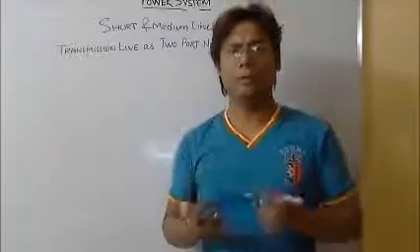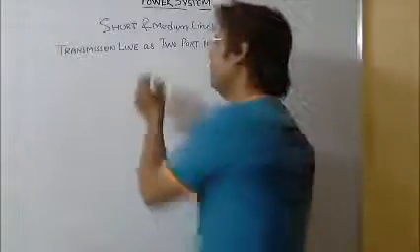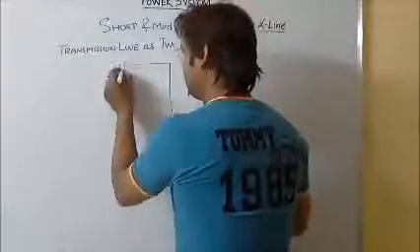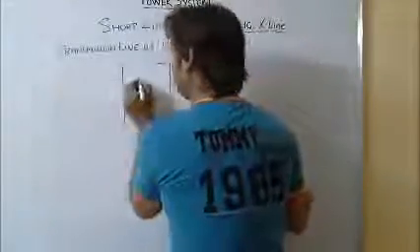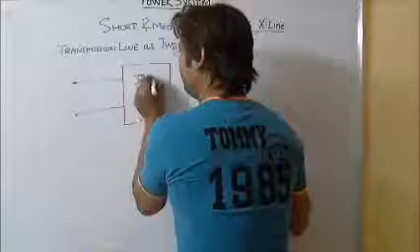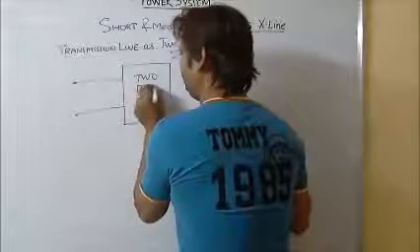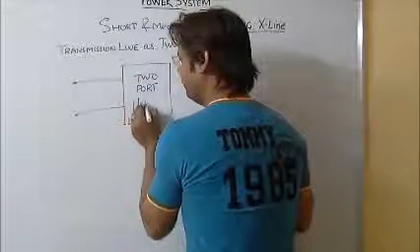No need to discuss the two-port network much more, but we can say that the transmission line is a black box, my two-port network.